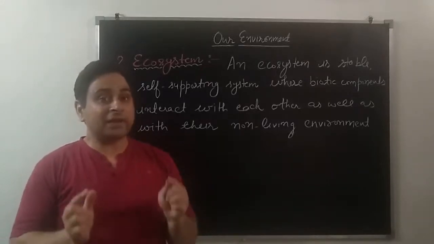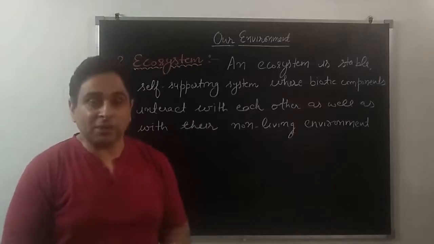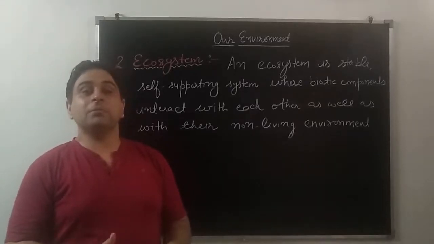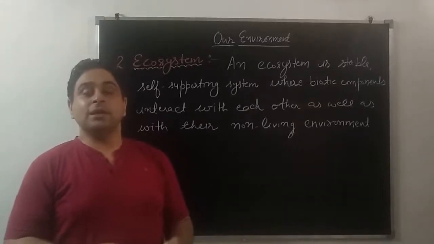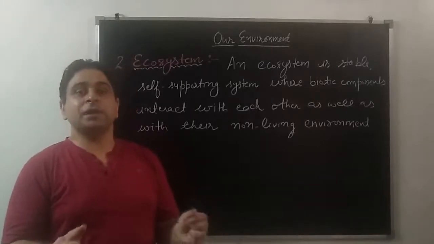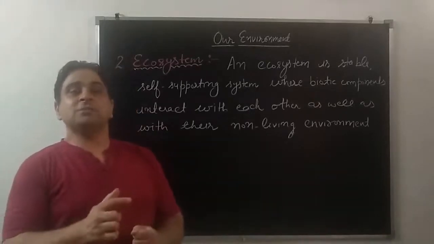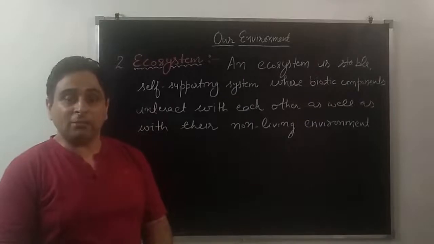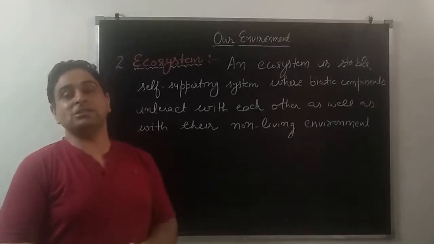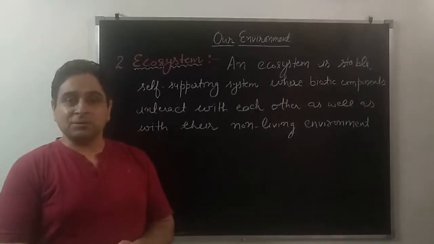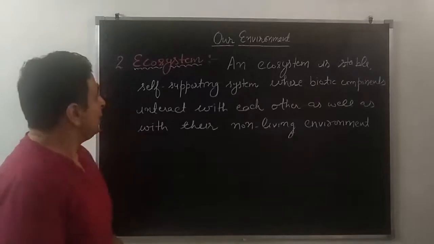So these are abiotic components. We are not interacting with only the biotic components for our needs. We are interacting with abiotic components also. So the system in which living organisms interact with each other as well as with their abiotic environment, non-living environment, that is called ecosystem. So let us see the definition.